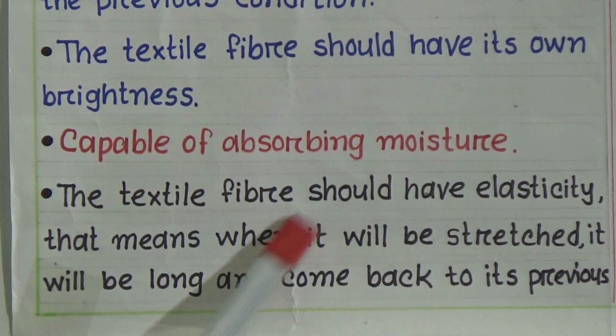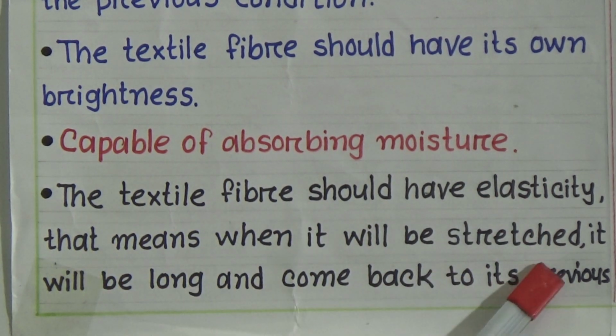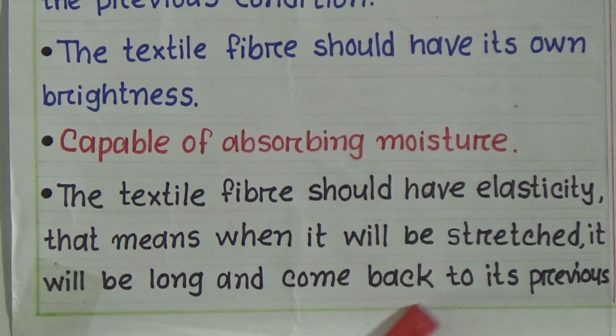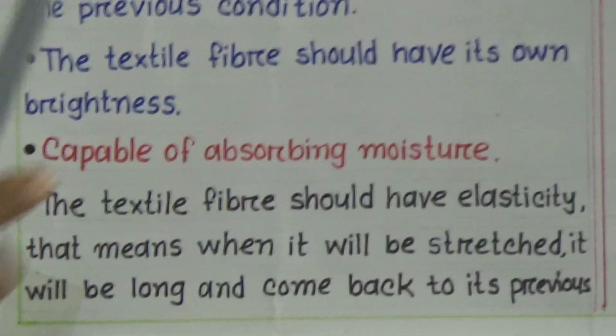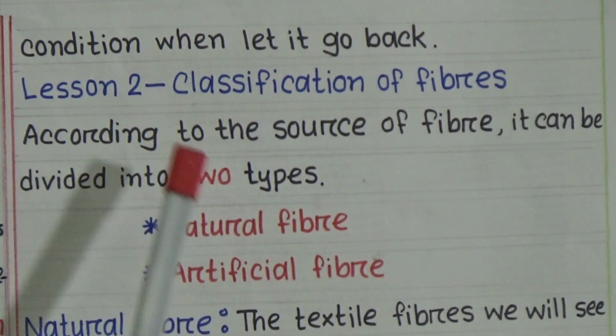The textile fiber should have elasticity. That means when it is stretched, it will become long, and it will come back to its previous condition when we let it go.